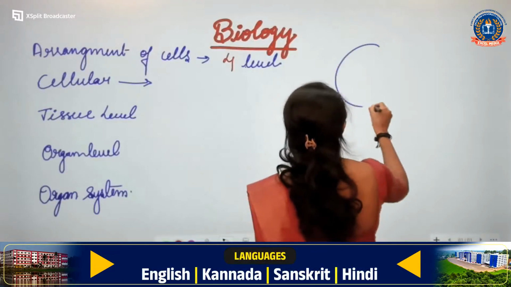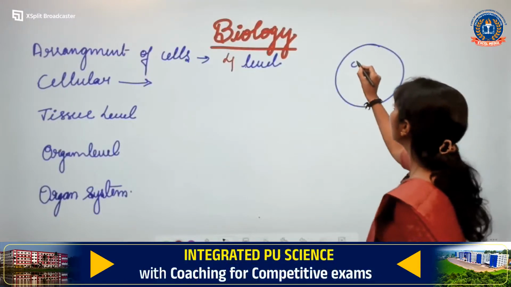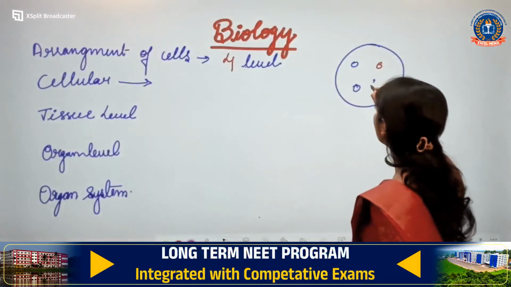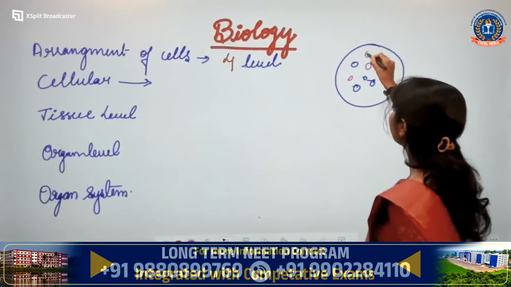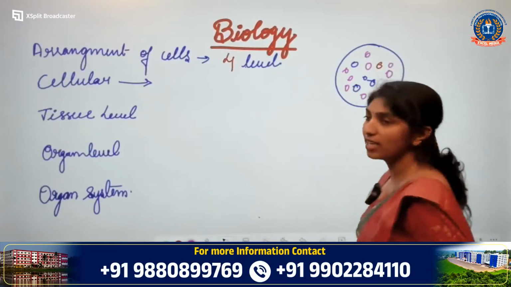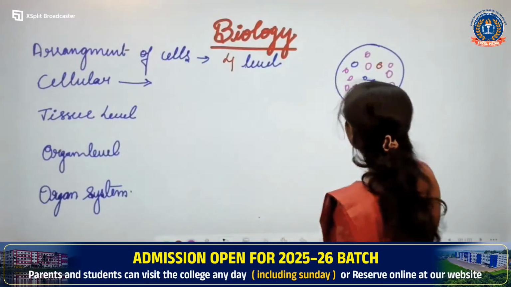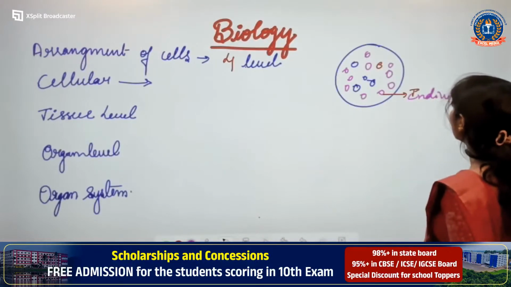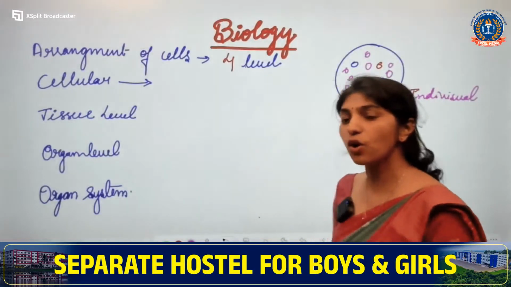If this is the body of an animal, the cells are arranged in a loose aggregate, here and there, in the cellular level of organization. And can we say each cell has its individual function? They have individual functions, or you can say there is a division of labor.